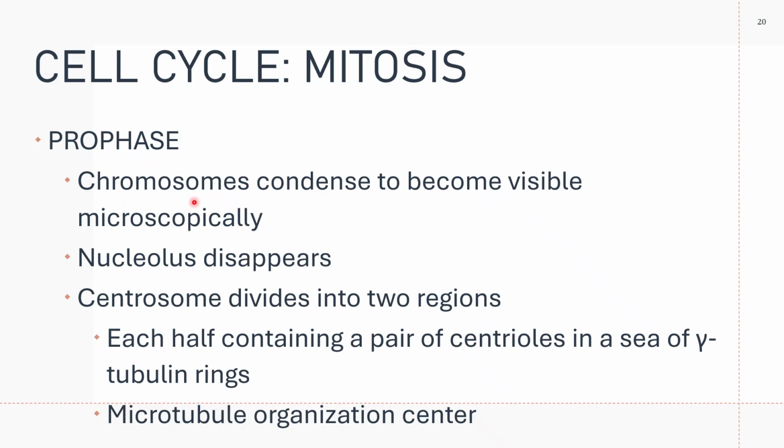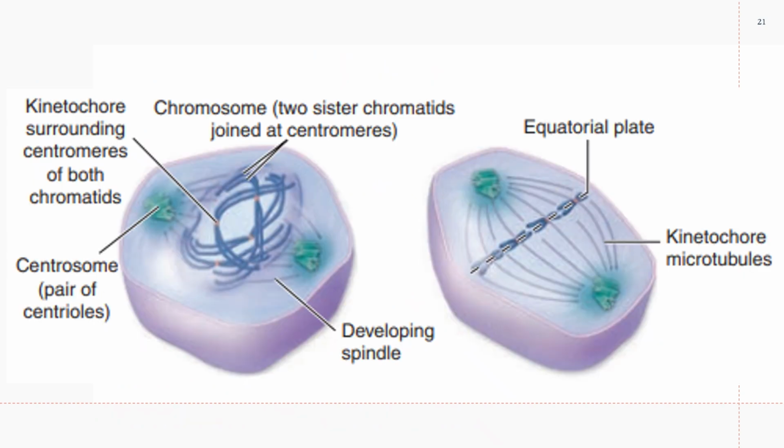In prophase, chromosomes condense to become visible because prior to this, the chromatin material is loose.